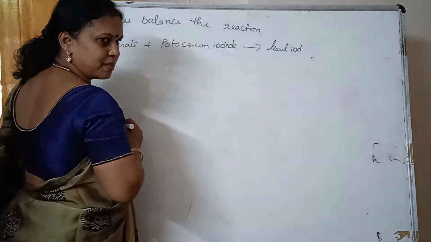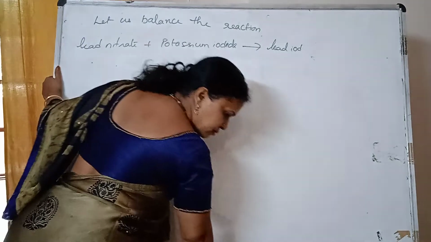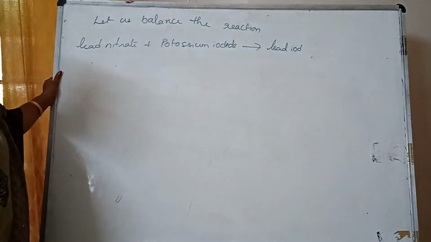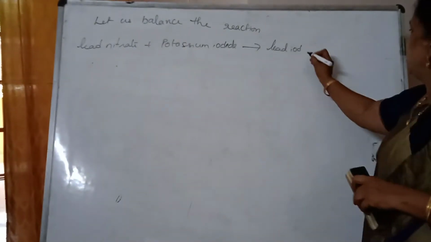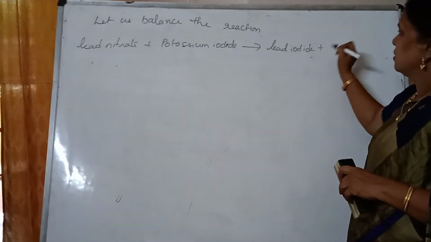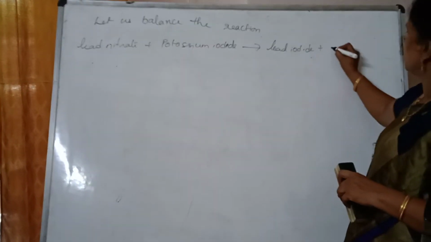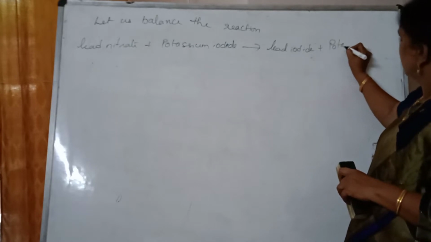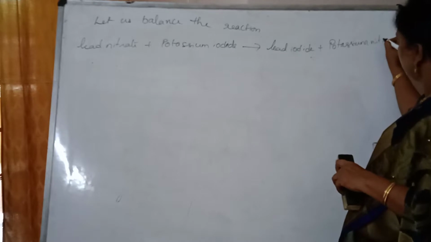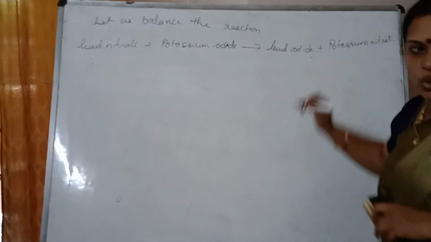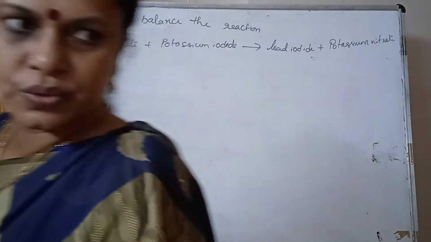Lead iodide will form, yes, PbI2 will form, and potassium nitrate. So this is the equation. Now I have given the word equation. I would like to know the formulas of each.